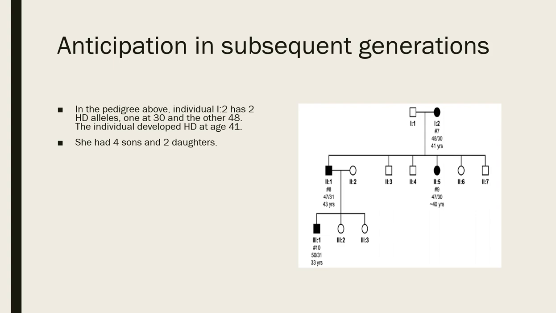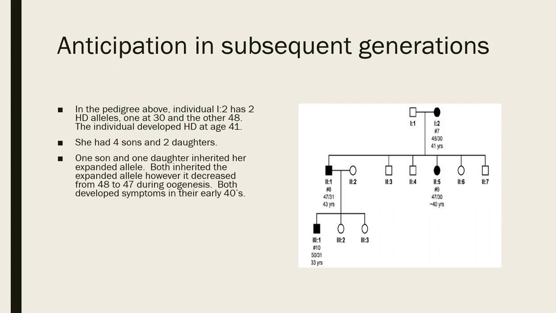She had 4 sons and 2 daughters, and she passed on her expanded allele to one of her sons and one of her daughters. She had 48, and it actually decreased to 47 in her son. She showed symptoms at 41. Her son showed symptoms with 47 repeats at 43. And her daughter showed symptoms somewhere around 40-ish.